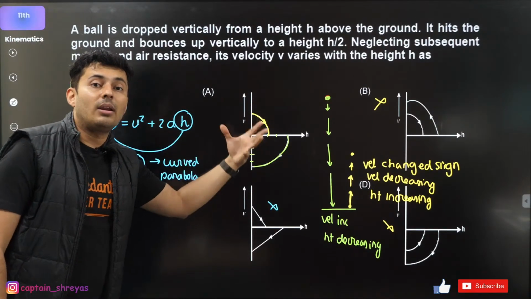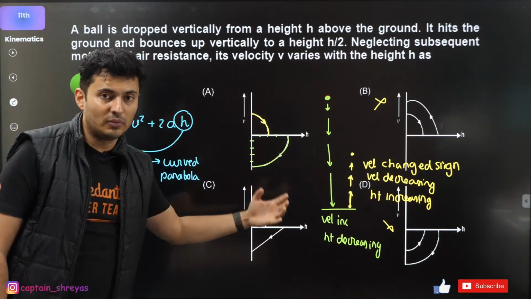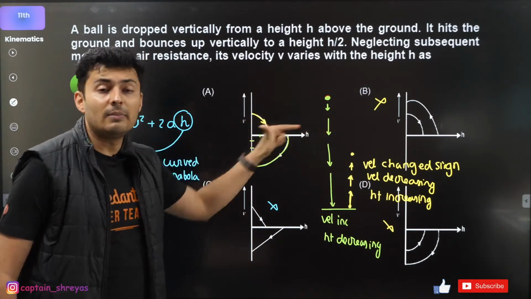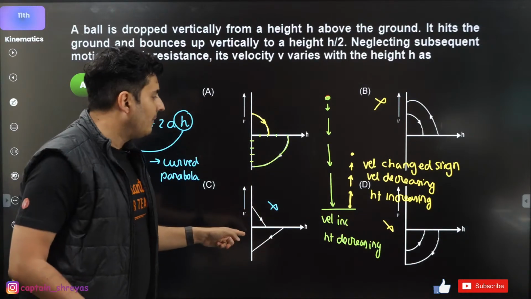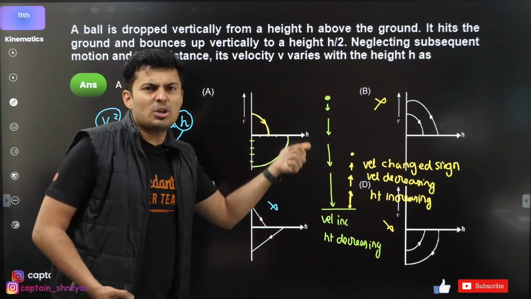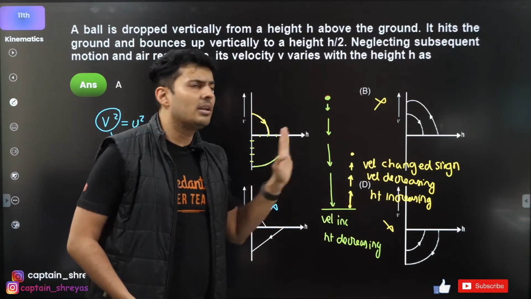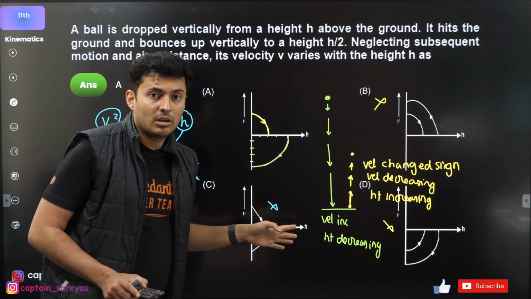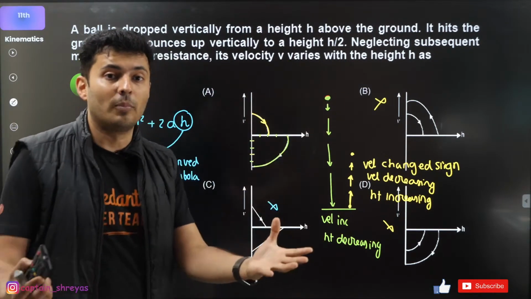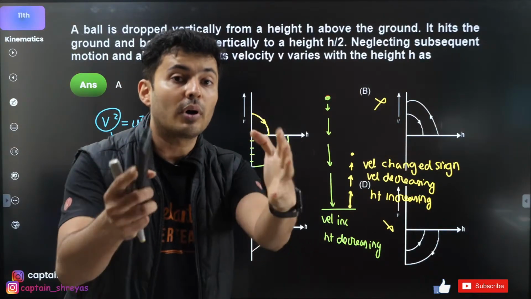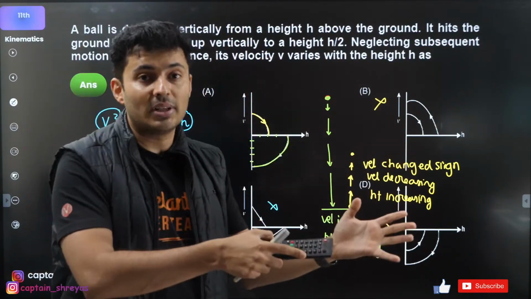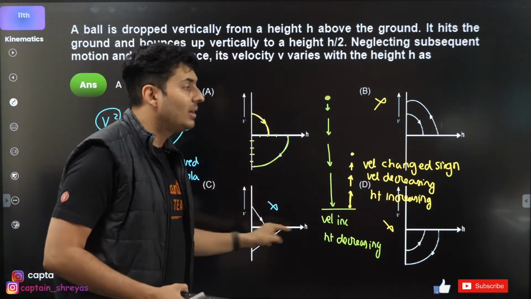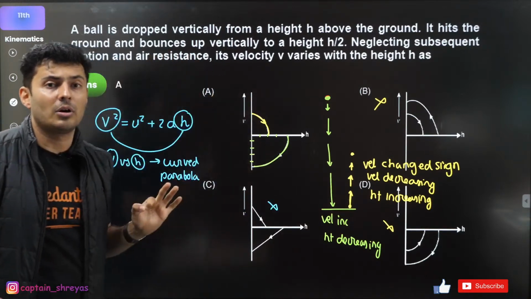This is the level of thinking and analysis that you should do for every question. Maybe not in the exam, but at least at home, so that quickly you can eliminate options. The first thing I would do is eliminate this. Next thing I would think, velocity should change sign. Here it is not changing sign, so B and D are wrong. Option A is correct. I won't even do this kind of analysis in the exam hall, because I've thought about many things at home. That is what I want for all of you guys. I want you also to do the same thing at home so that in the exam you don't waste so much time. Fatafat you will eliminate the options and narrow down on the options.